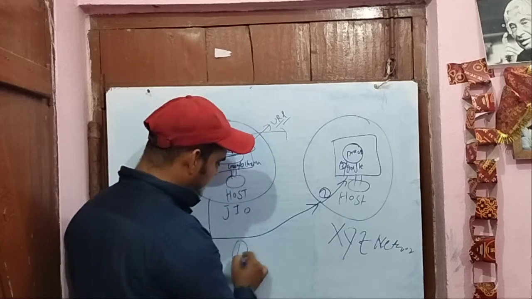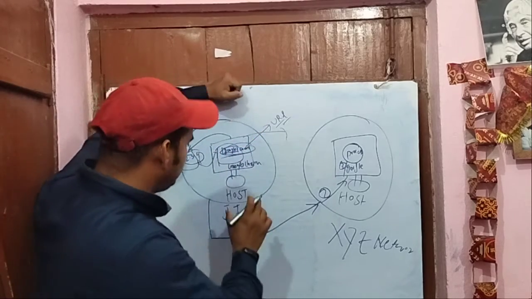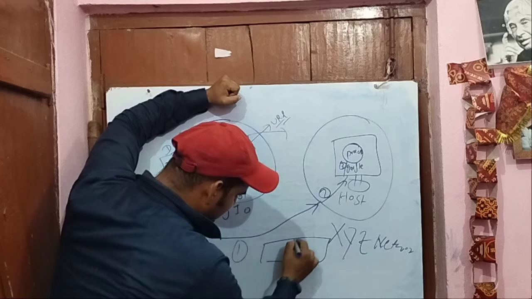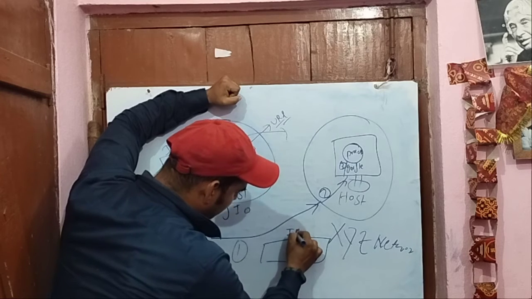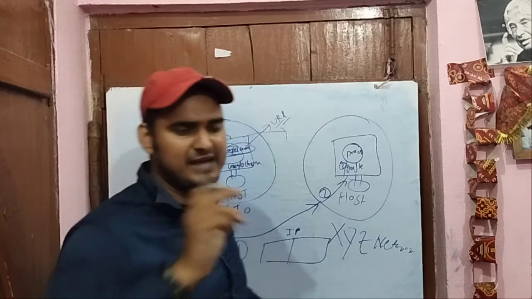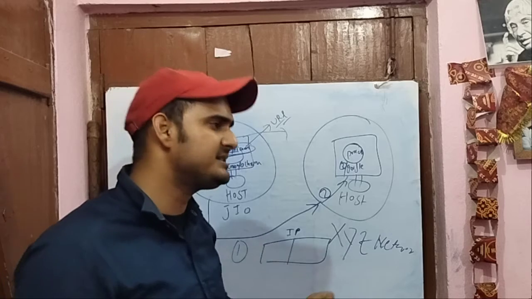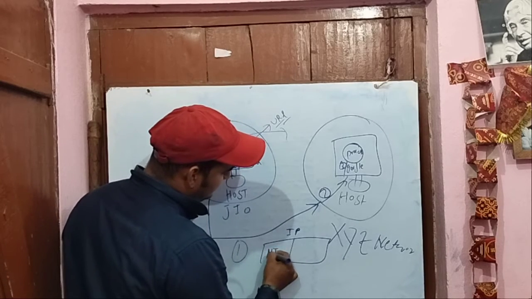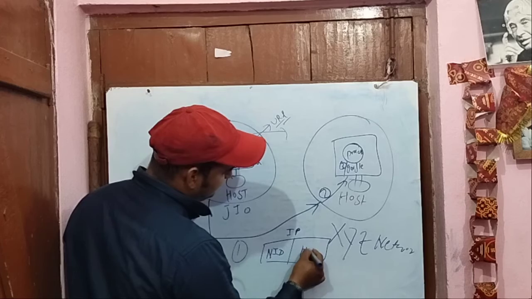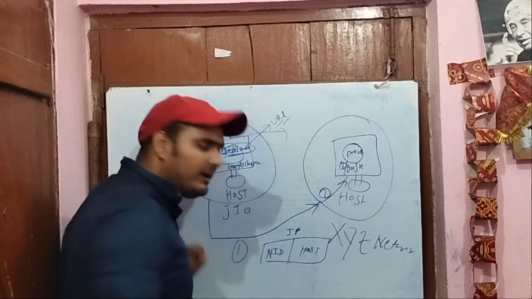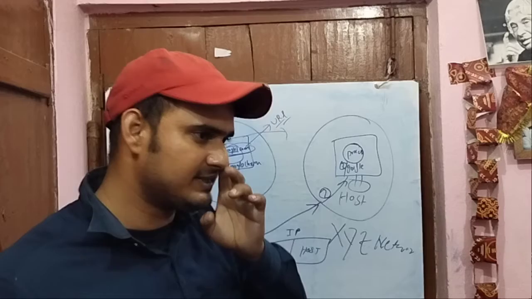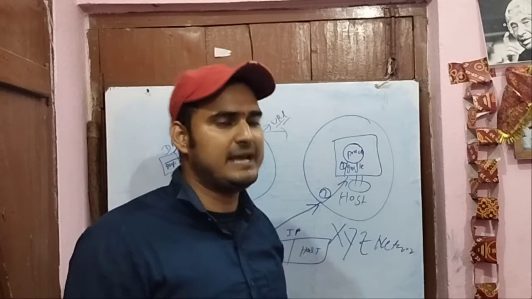So the first step, how is it going to work? It is all going to work with the help of the IP address. So we have the IP address, and if you have a little idea, an IP address basically consists of two parts. One is called the network ID, NID, and the second is called the host ID. So what does network ID mean? Let's suppose it's a 32-bit number, so it's IPv4 only.